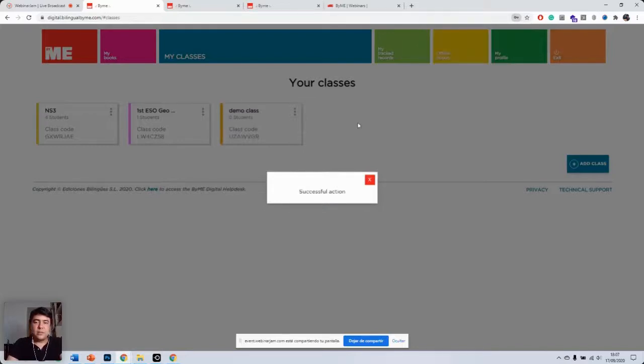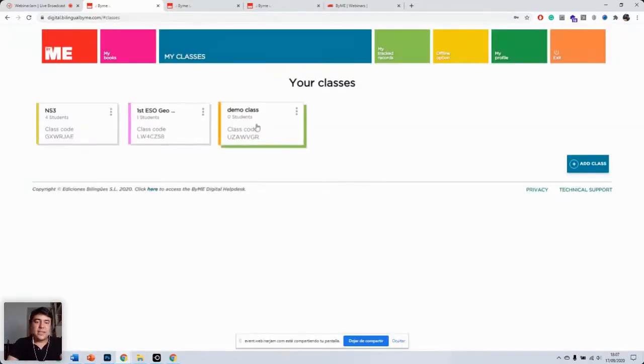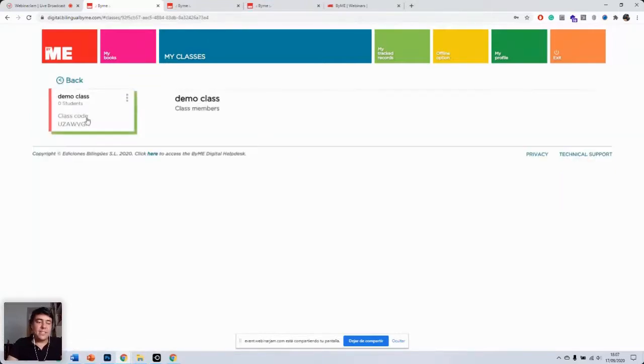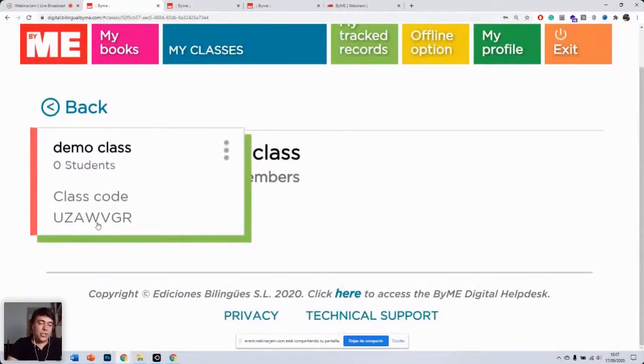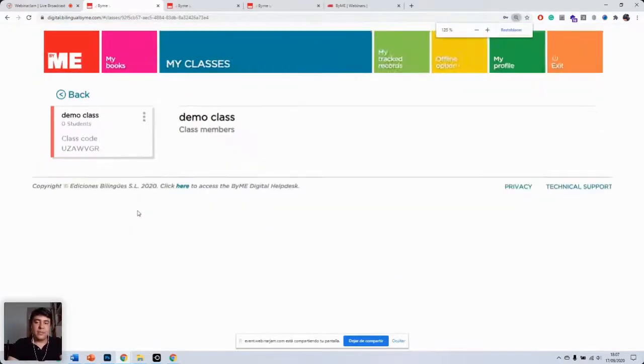Now, we've got this class here. If we click on this, we have this class code here. Let me just zoom in again. So this is the code that you will have to share with your students. When you share this code, your students will put it in, and then they'll be part of this class. Simple as that.